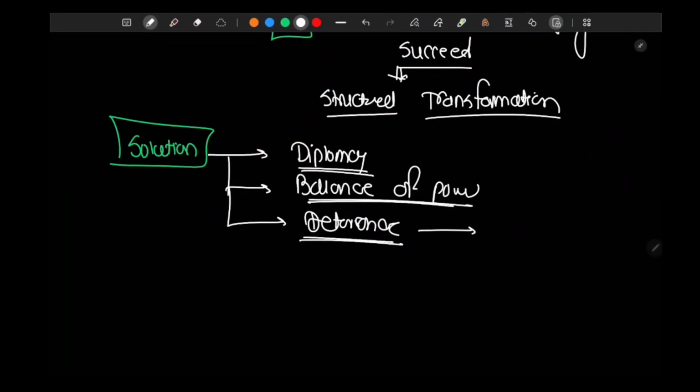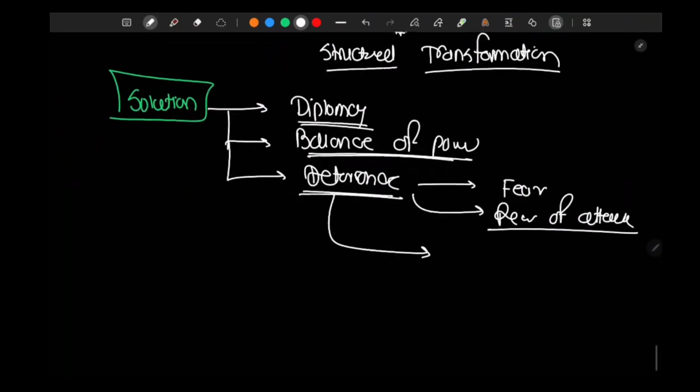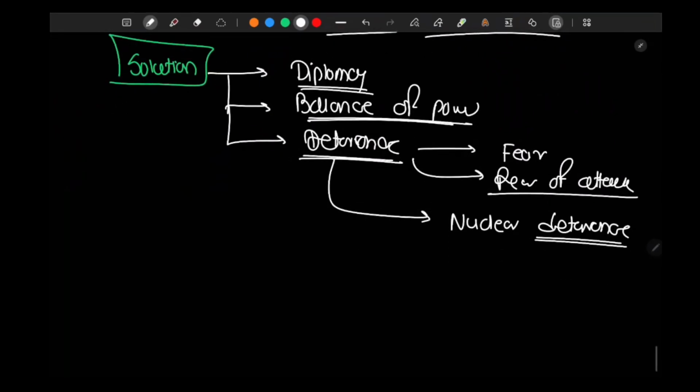What does deterrence mean? Deterrence means fear, or very specifically fear of attack. This word is usually used in the context of nuclear deterrence. What is nuclear deterrence? States do not attack each other because they fear that if I attack another state, that state might use nuclear weapons.